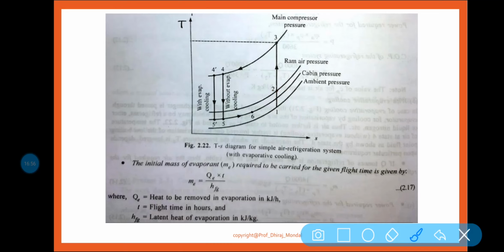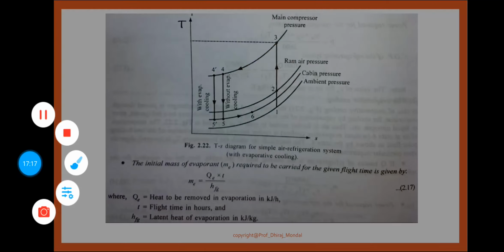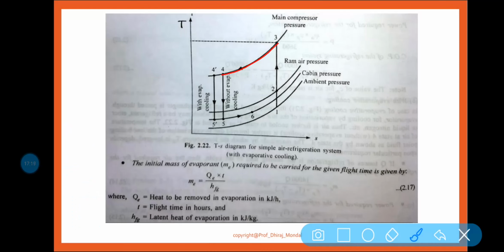Then 2 to 3 is compression, isentropic compression, where the main compressor is used. Then 3 to 4 is without evaporative cooling, but 3 to 4 dash is with evaporative cooling, isn't it? So 3 to 4 is your heat exchanger.